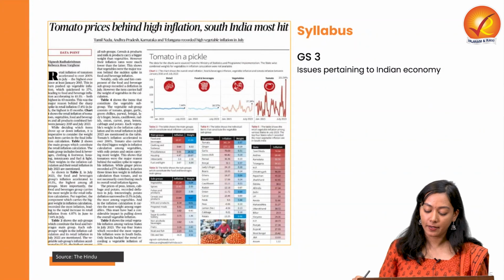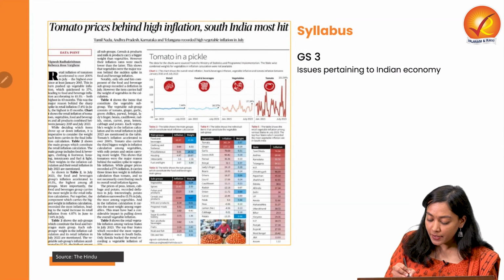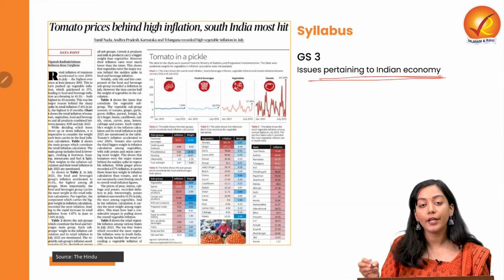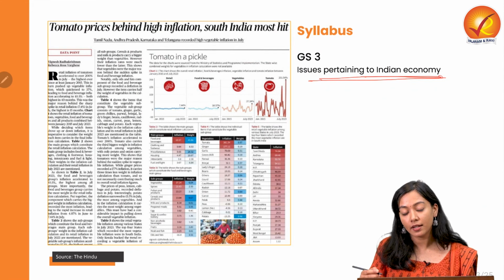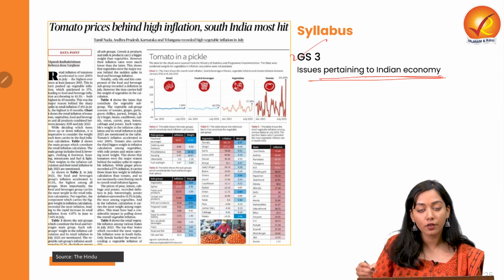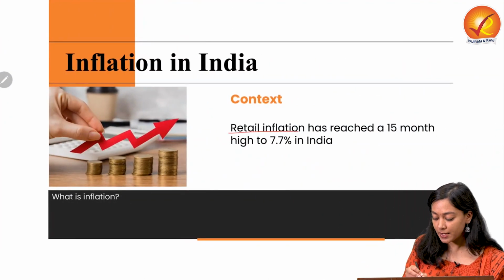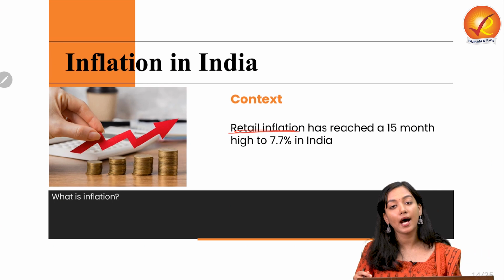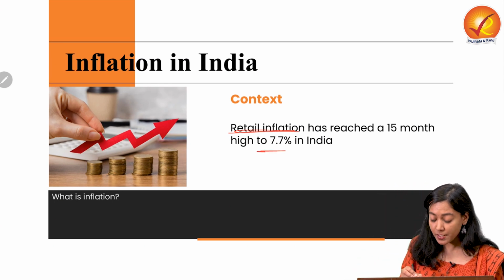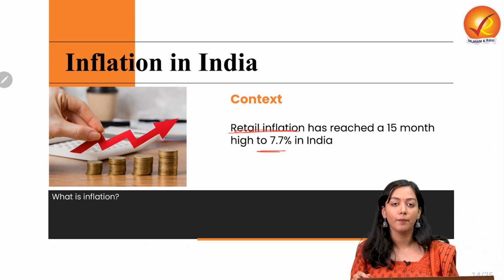Talking about the third article, it pertains to the Indian economy and the issues that are there. It belongs to the GS3 part of the syllabus, and here we will talk about the retail inflation that has reached its 15-month high of about 7.7% from 4.3% in India.